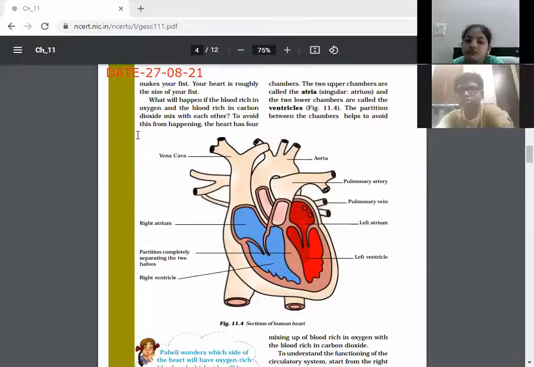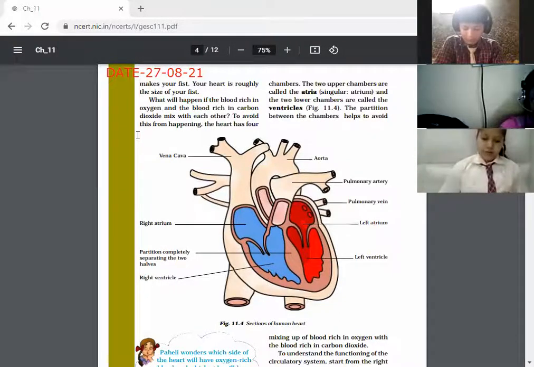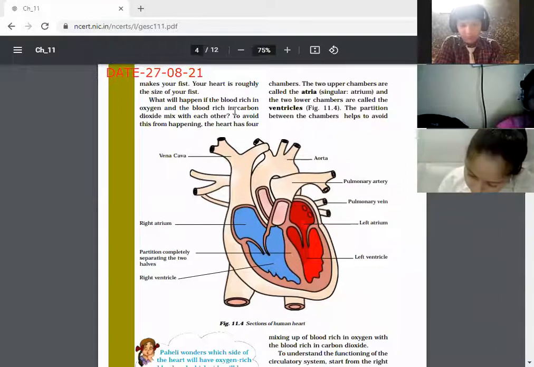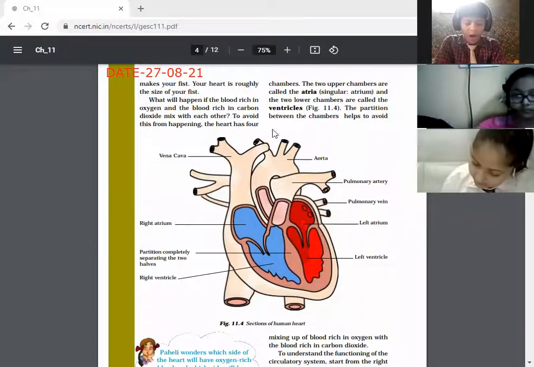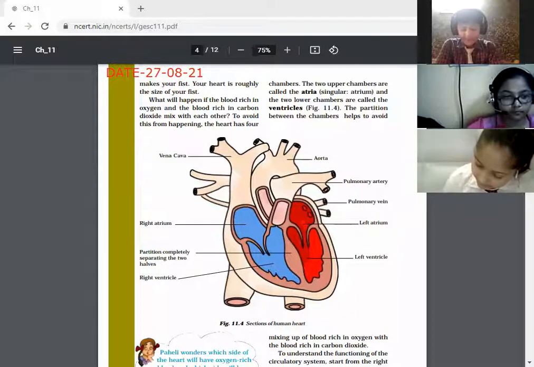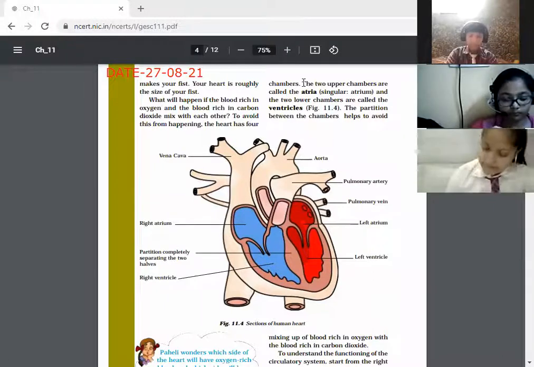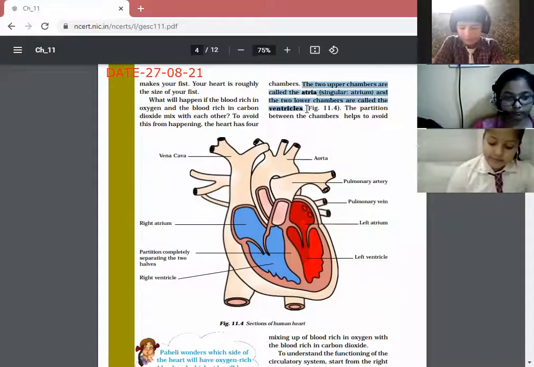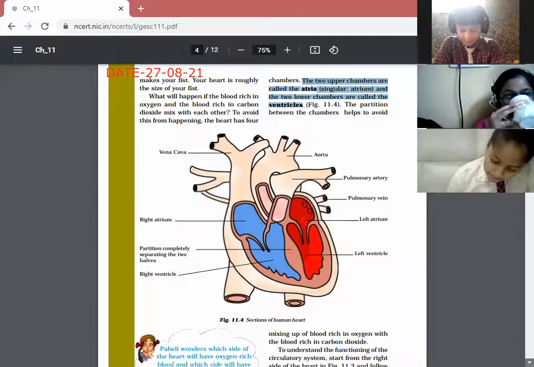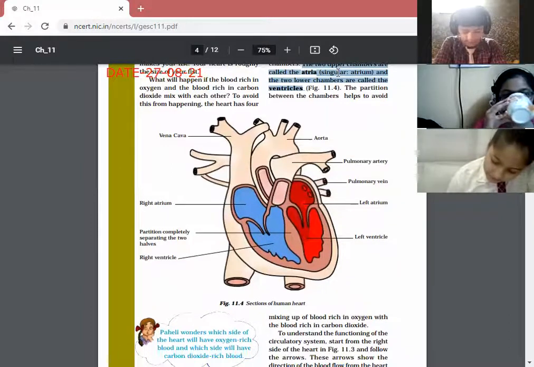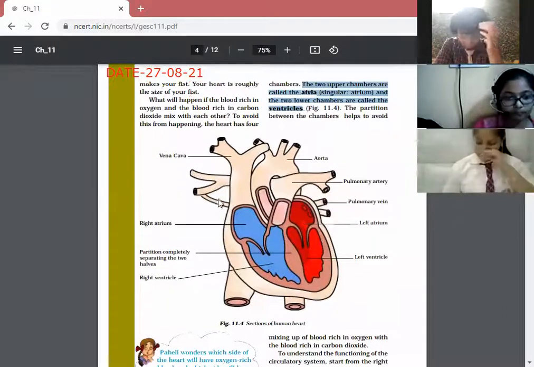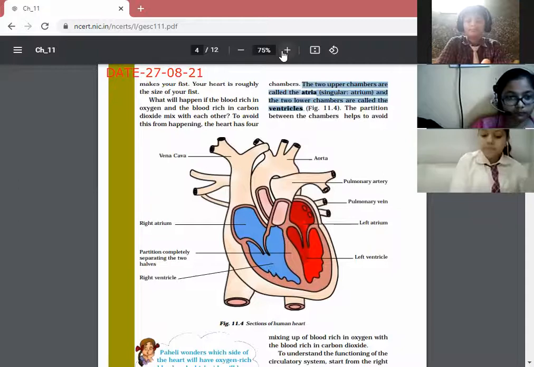What will happen if the blood rich in oxygen and the blood rich in carbon dioxide mix with each other? To avoid this from happening, the heart has chambers. The two upper chambers are called the atria, singular atrium, and the two lower chambers are called ventricles. The partition between the chambers helps to avoid mixing up blood rich in oxygen with the blood rich in carbon dioxide. Thank you, beta. So, children, the diagram of the heart is clearly visible.